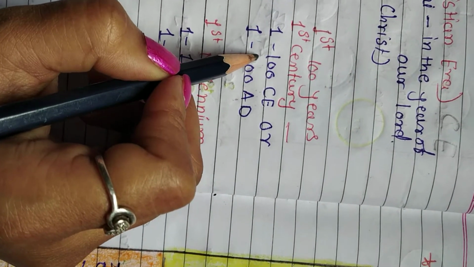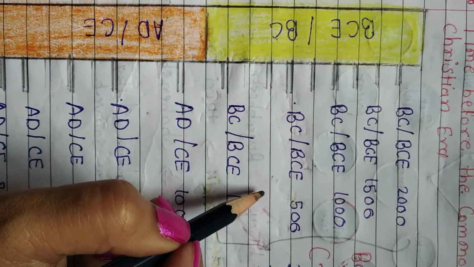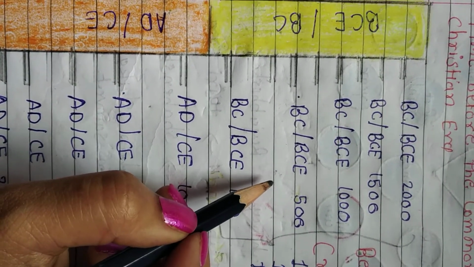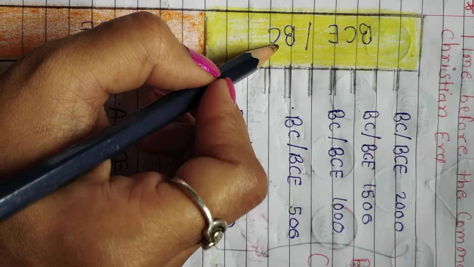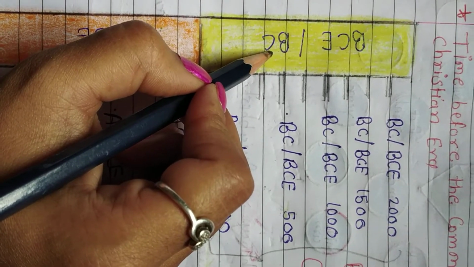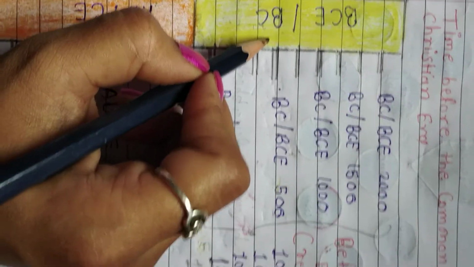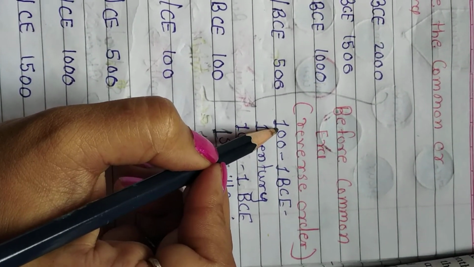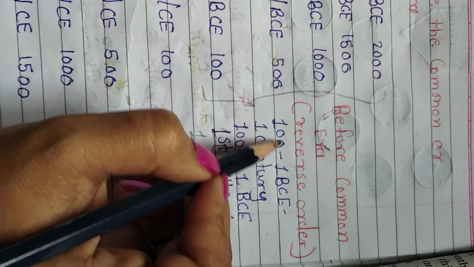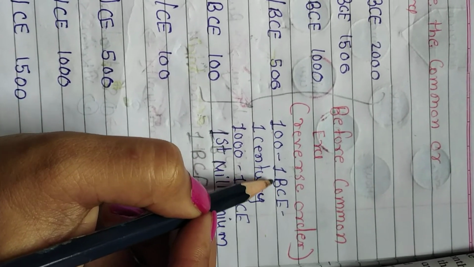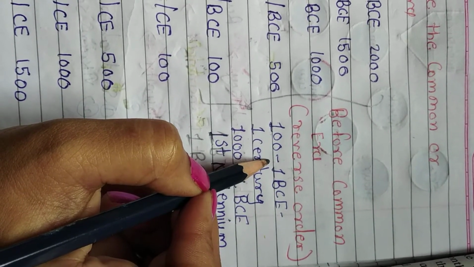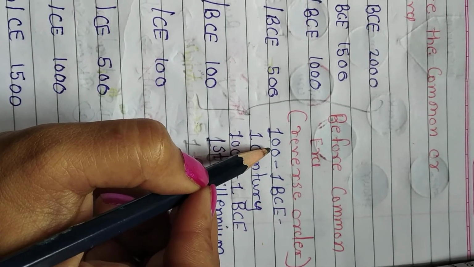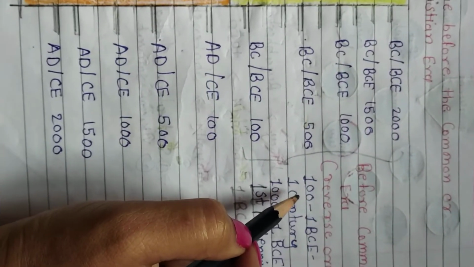I am giving an example. And for any event in the before common era, meaning before the birth of Jesus Christ, we write the years like 100 first, then 1 BCE, meaning we write the years in reverse. So are you understanding?